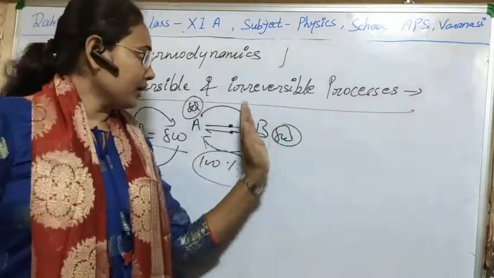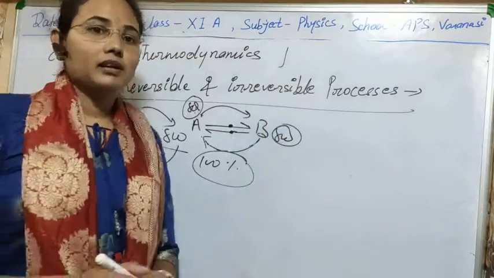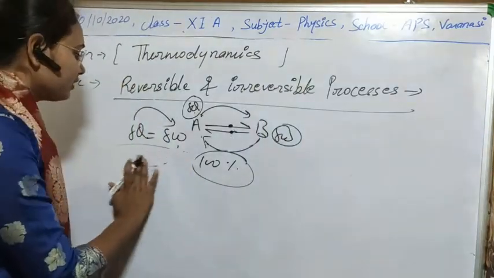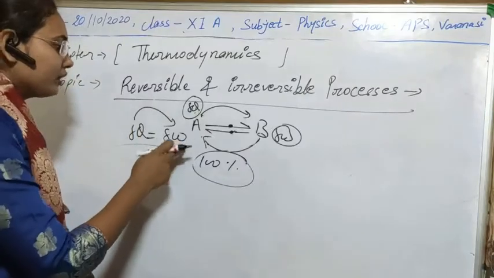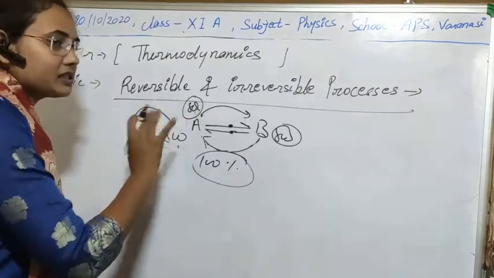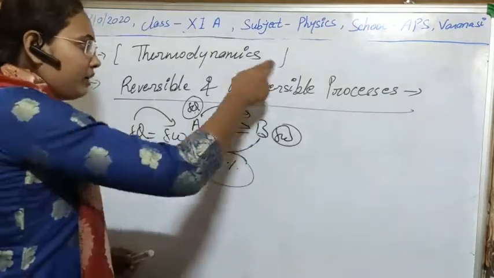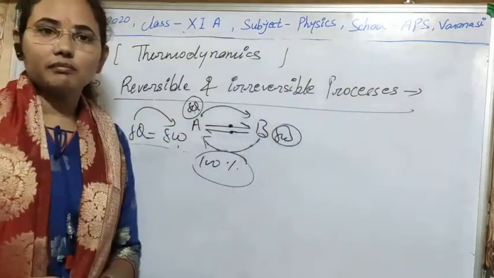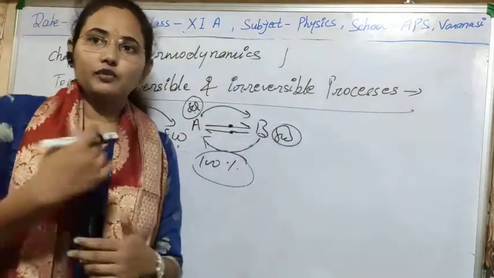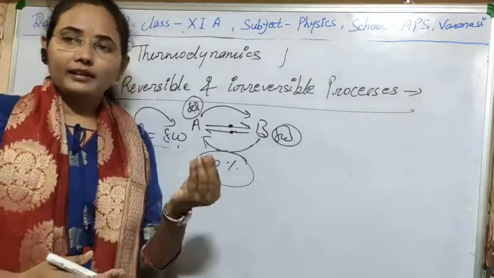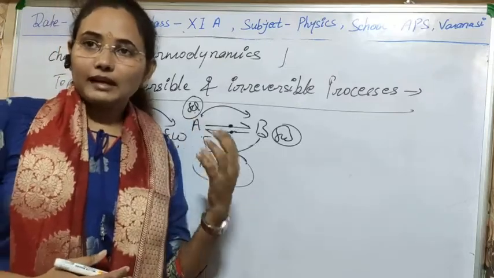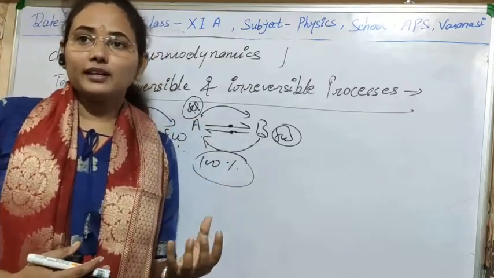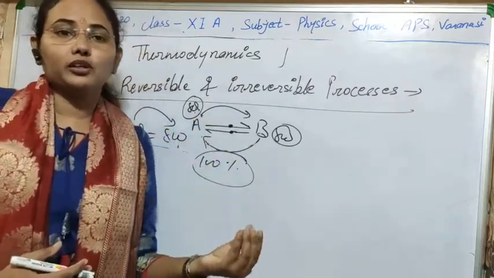And obviously if a process is irreversible, we can convert heat into work, but we cannot convert all the work into heat. Some loss of heat will occur. We are saying the same thing in an irreversible process. Like if current is flowing in any wire, then the wire gets heated because some of the electric energy is used in the production of heat.